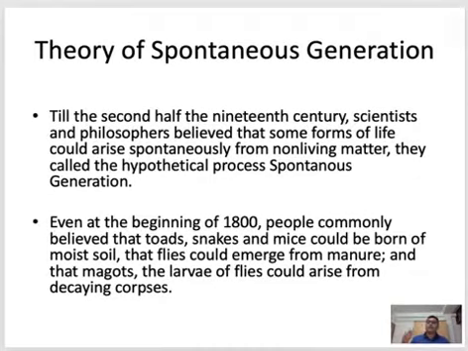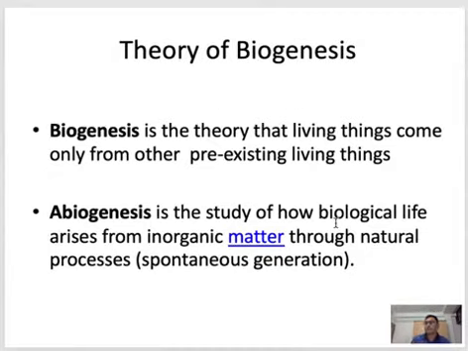Although many people used to believe that, there were also many people who didn't believe it. They denied that living things can arise from non-living things. These people believed that living things come only from other pre-existing living things. This theory is called biogenesis.